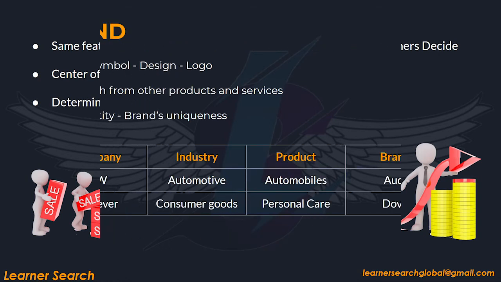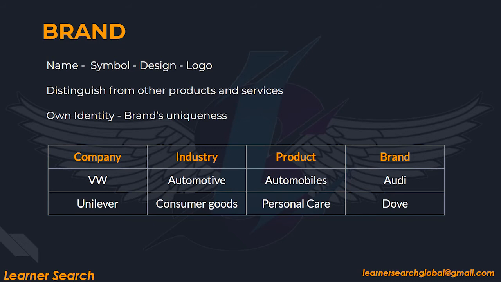Let's understand what is meant by brand. A brand consists of a name, symbol, design, slogan, logo and most importantly the key brand promise. A brand helps to distinguish a product from other products and services and makes it unique from others. Brands have their own identity which reflects the brand's uniqueness with differentiation and value. One of the brands of Volkswagen is Audi and for Unilever one of the brands is Dove.